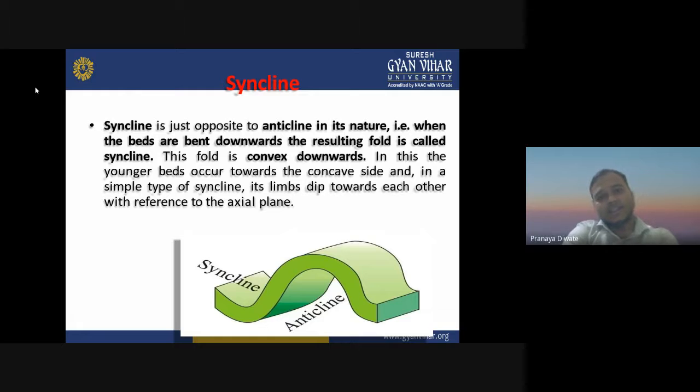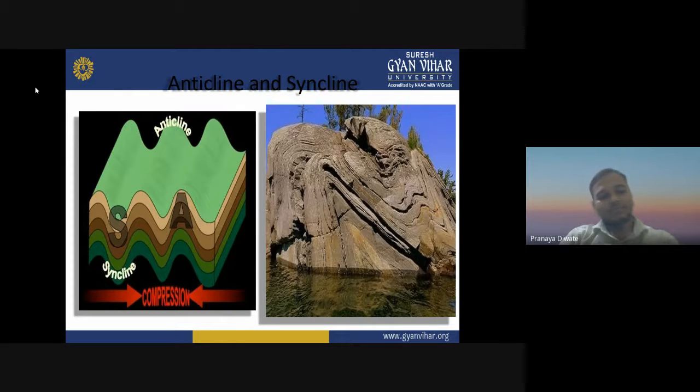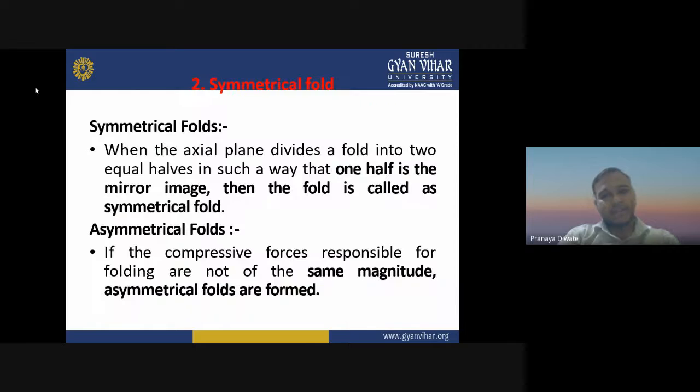Then syncline. A syncline is just opposite to an anticline in its nature. When the beds are bent downward, the resulting fold is called a syncline. This fold is convex downward. In this, the younger beds occur toward the concave side, and in the simple type of syncline, its limbs dip toward each other with reference to the axial plane.